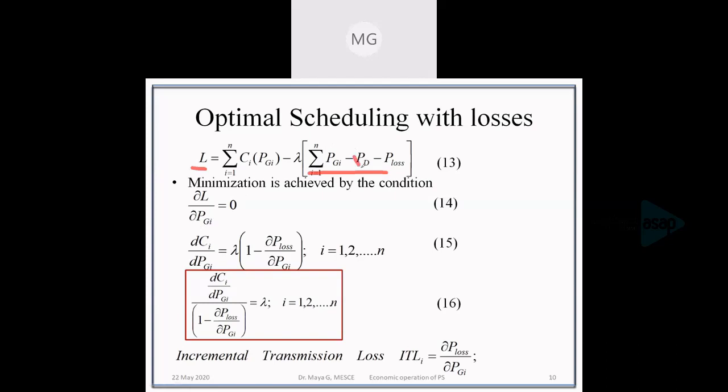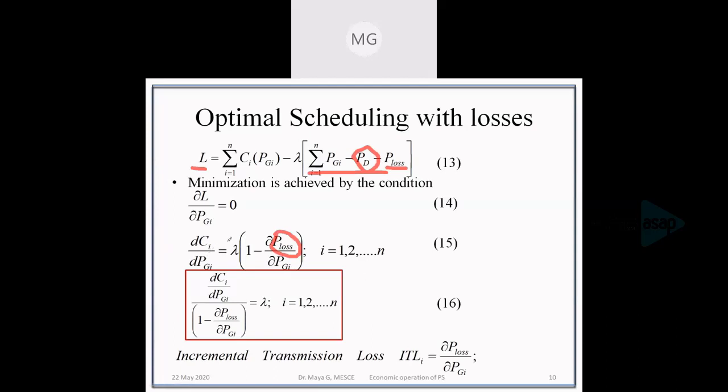The derivative of the demand with respect to generation is 0, as demand is not varying. And the derivative of loss, as I have already mentioned, losses are functions of generation. So the derivative of losses with respect to generation is represented as dou P loss by dou Pg. We'll deal with this function P loss later.